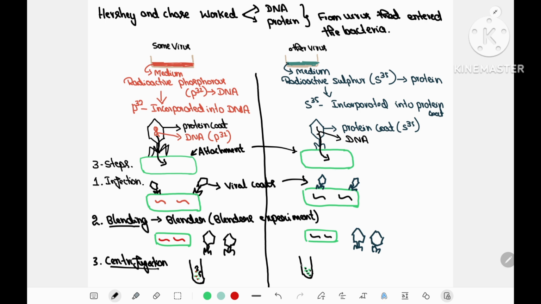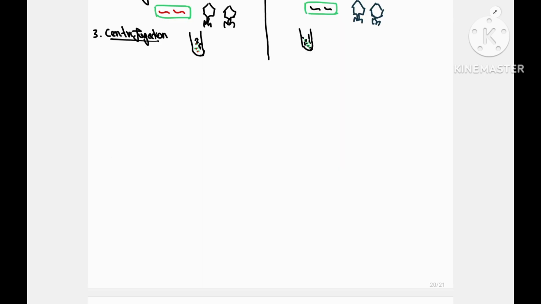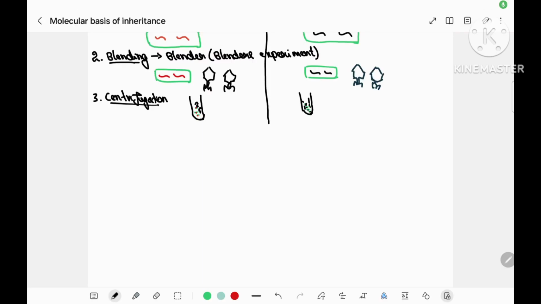Now, the solution is subjected to a process called centrifugation. Centrifugation is a technique where the components are kept in a test tube, and the test tube is placed in an instrument called a centrifuge. By applying centrifugal force, the larger particles and smaller particles present in a solution get separated.